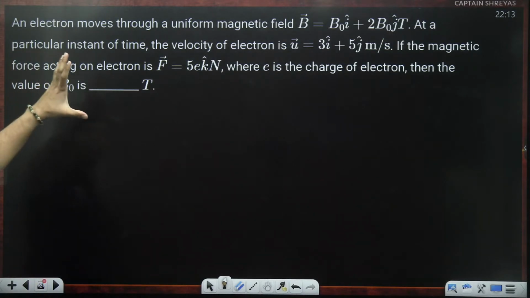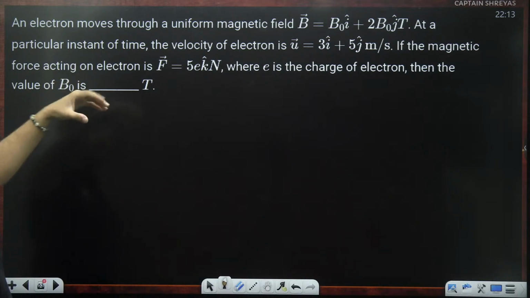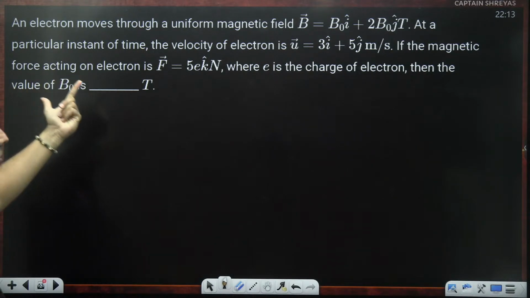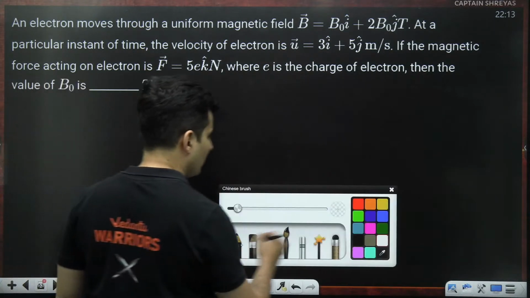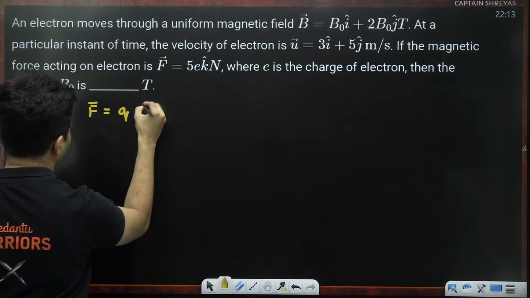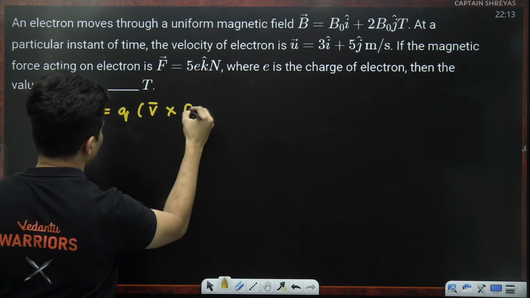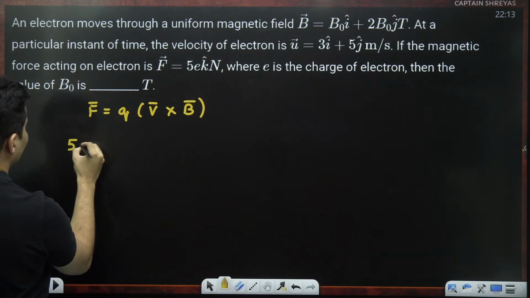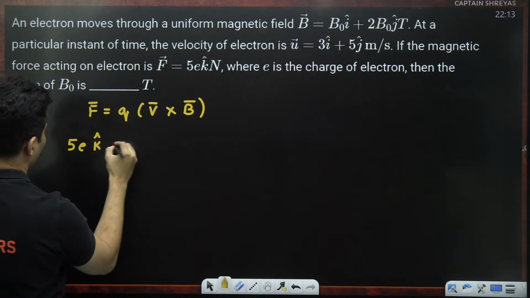There is some electron moving through a field. At a particular time the velocity is this much, the force is this much. If the charge is given, then what is the value of B naught? Oh my god. They asked this question? Really? The force is given by charge into V cross B. The force is 5E K cap.